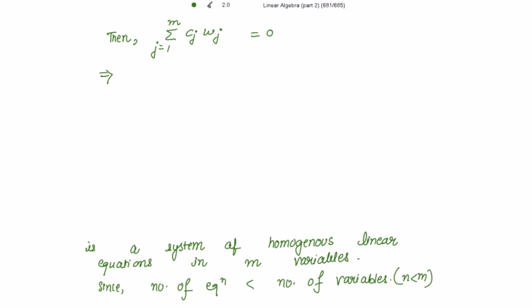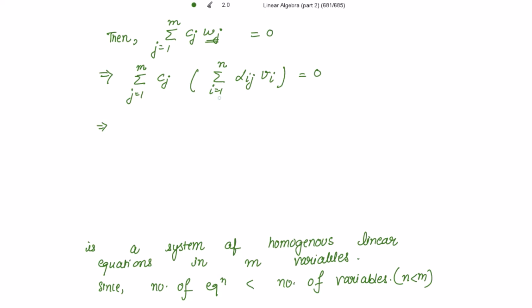Now putting the value of wj here: summation j going from 1 to m, cj, the value of wj is summation i going from 1 to n, alpha ij vi, is equal to 0.